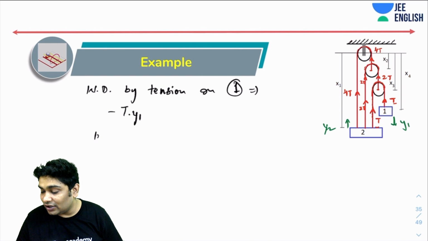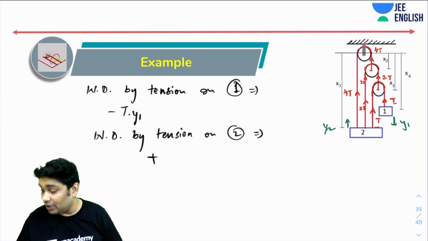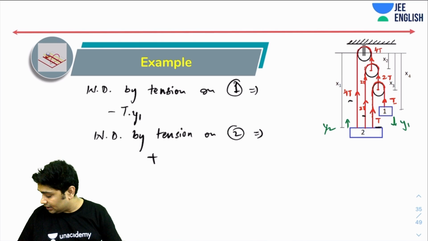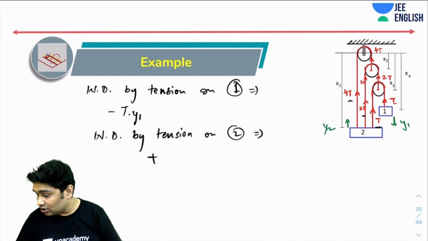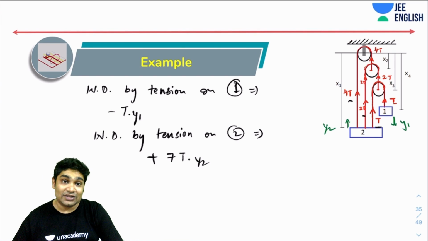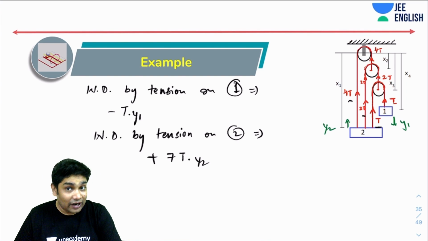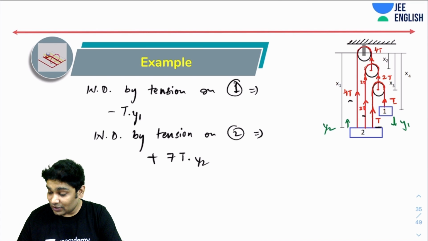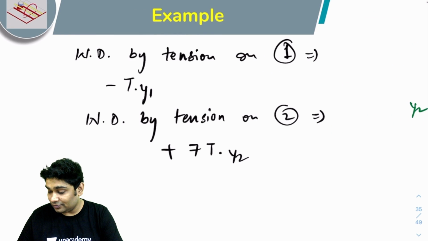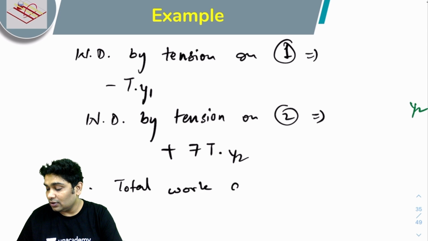Similarly, work done by tension on 2, let's see what that is. That would be plus. So there is 4T, 2T, and T, so that is 7T of tension. So that would be 7T times y2 with a plus sign. Why? 7T is acting upward, y2 is also an upward displacement. So therefore, the total work done by tension.